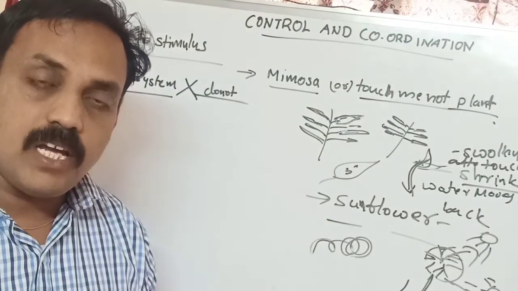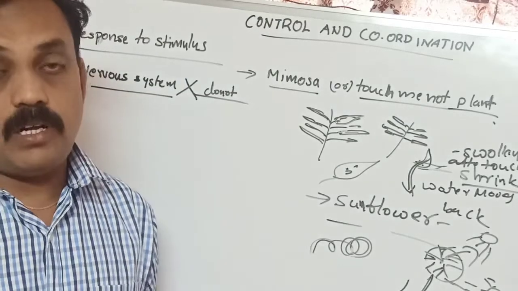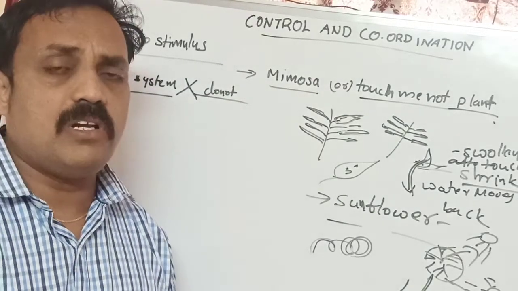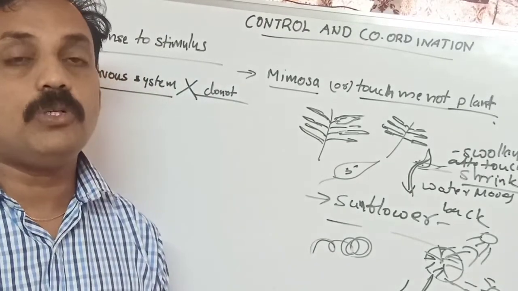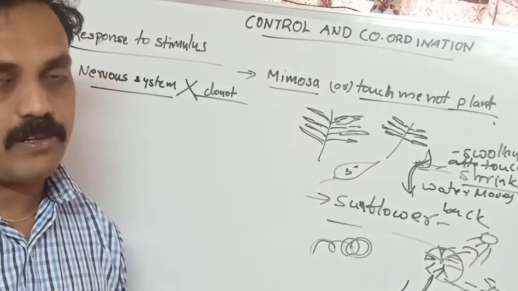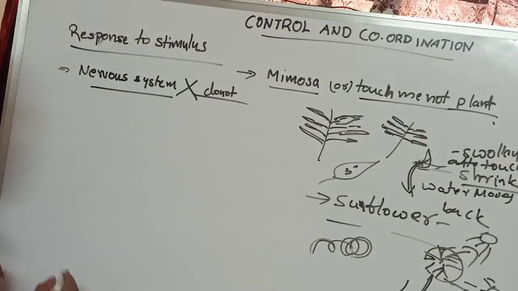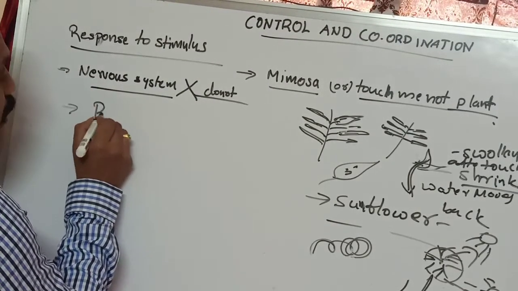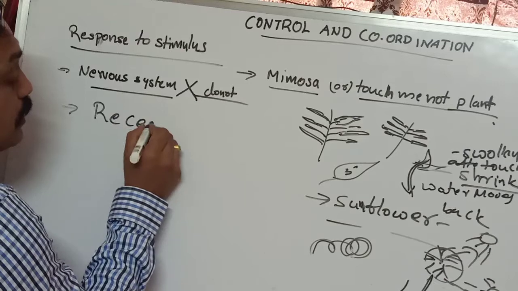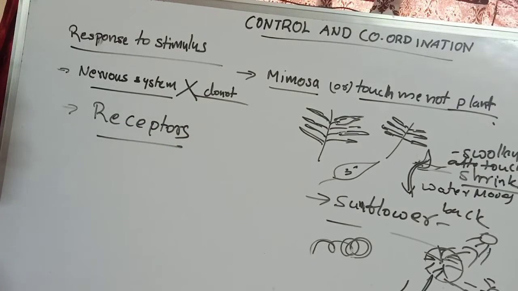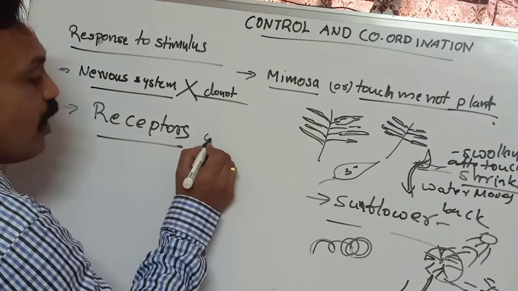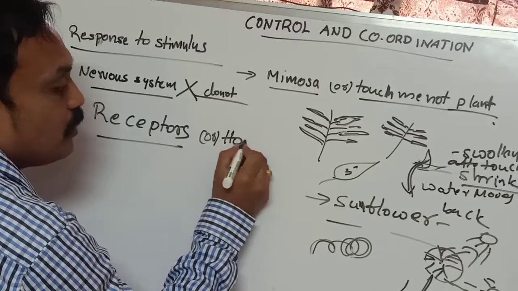Do plants have any nervous system? No. But everyone asks, sir, with no nervous system, no neurons, no brain, no spinal cord, how are they showing a response? That is important. Plants show response because they have receptors, chemical receptors, ethylene receptors, and also hormones. Plants also produce what? Hormones.